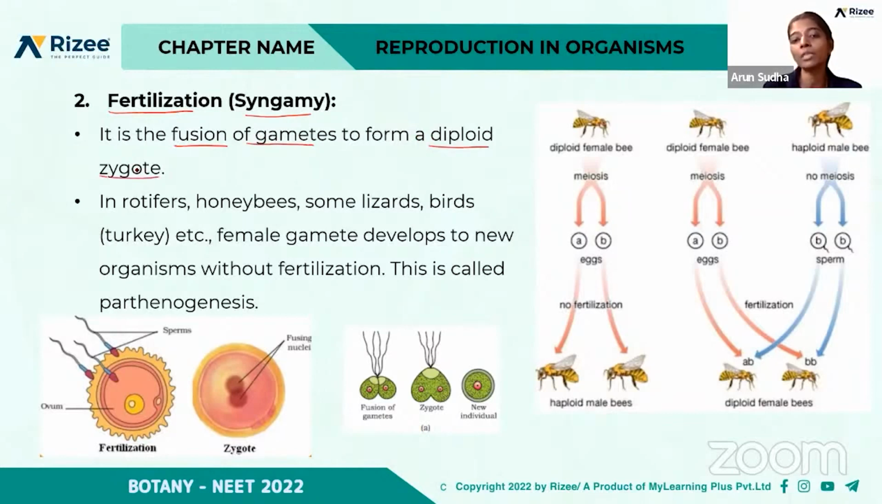So diploid zygote is formed. But in some cases, like rotifers, honeybees, some lizards, birds like turkey, the female gamete develops into a new organism even without fertilization. That is, without the fusion, it leads to the formation of new organisms. So that is called parthenogenesis. So parthenogenesis is the formation of new organisms without fertilization, right?